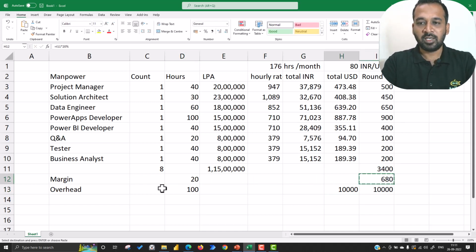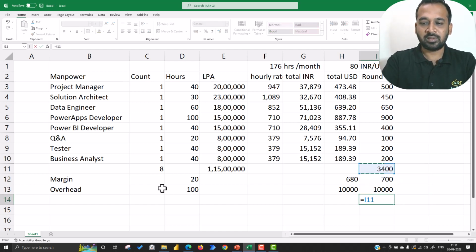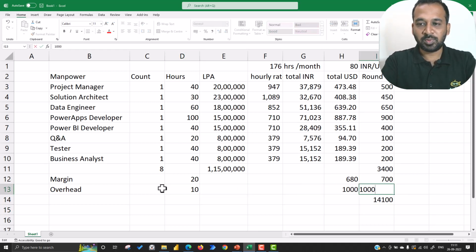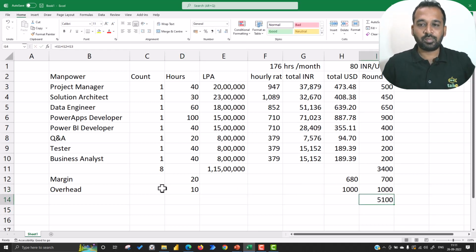So this project is into 20%. I can say if I copy paste here it's 680, let it be 700. So if I add up these three values, this plus this plus this, the overhead can be just $10. I'm adding it up here, so it should be 1000, so I'm reducing it to 1000. So this is the project cost of this one.